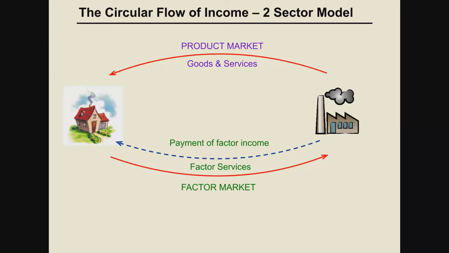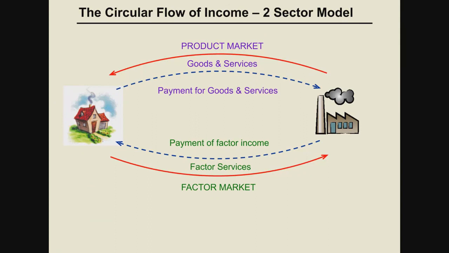Now in the next flow you see, what is the firm giving to the household? The firm is selling goods and services to the household, because here we have seen payment of factor income is generated. After income is generated, what will the household do? The household will purchase goods and services from the firm in the product market. So the firm will sell the goods and services to the household. Now what will the household give? The household will give the payment for goods and services. It won't be free of cost, of course. So the household will provide the payment or the money to the firm for purchasing goods and services.